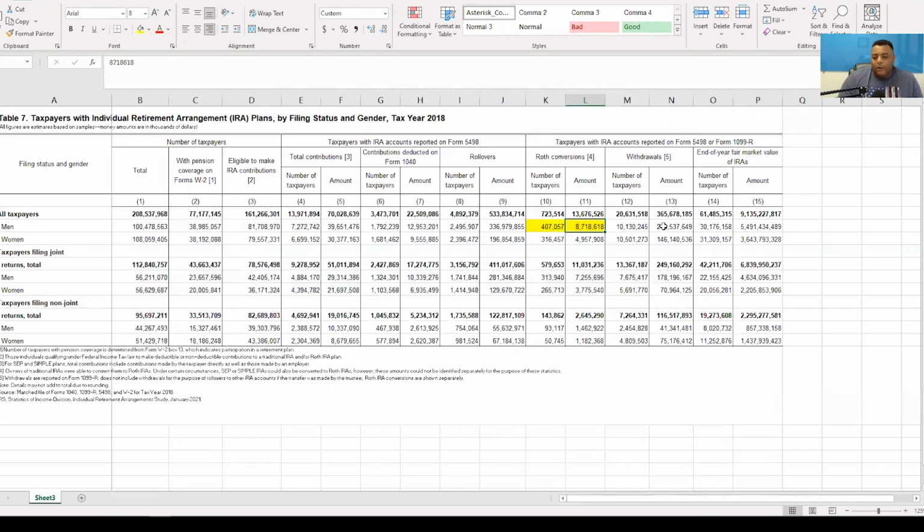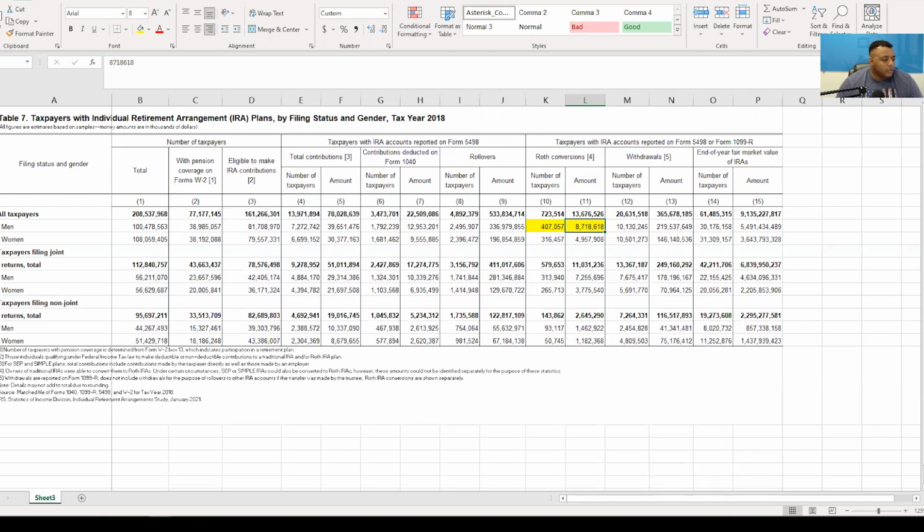And so I hope you can see that IRAs are a great tool. There are a lot of people taking advantage of them. 61 million total accounts. The number of taxpayers with an IRA is 61 million total. That's a lot better than the 14 million taxpayers that made contributions. So it seems like a lot more people have IRAs, they're just not necessarily making contributions to them. A lot of people just have IRAs sitting there and they're not putting much more into them. So this number is a lot better to me, that we actually have 61 million people with an account.